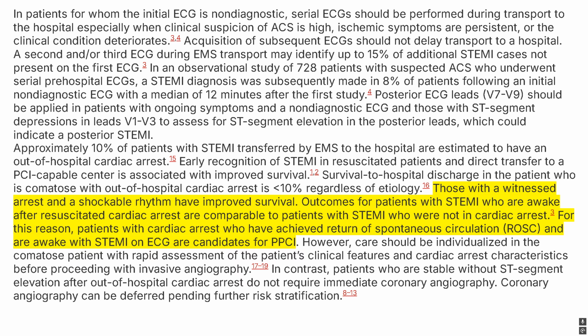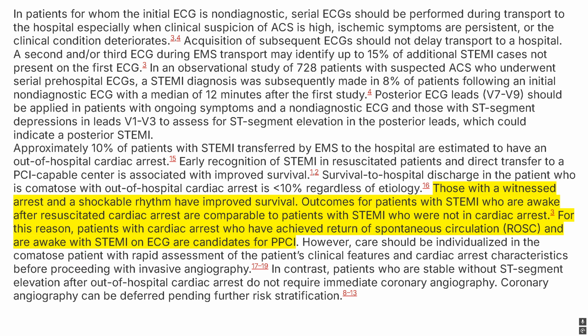Outcome for patients with STEMI who are awake after resuscitated cardiac arrest are comparable to patients with STEMI who were not in cardiac arrest. For this reason, patients with cardiac arrest who have achieved return of spontaneous circulation and are awake with STEMI on EKG are candidates for PPCI. Which this guy kind of fell into, right?